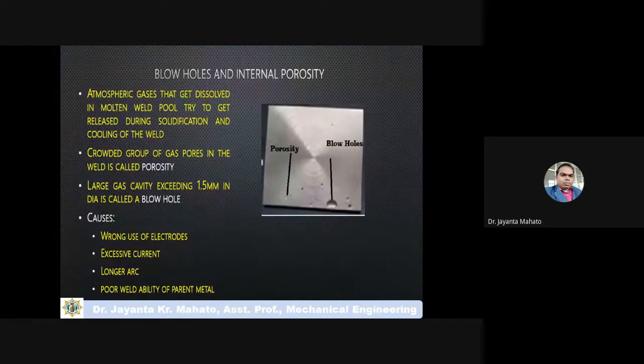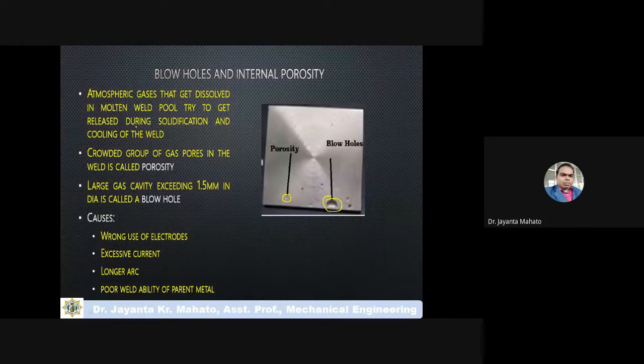Now, blowholes and internal porosity. Porosity means small holes in the material, in the weld zone, and these are the blowholes.